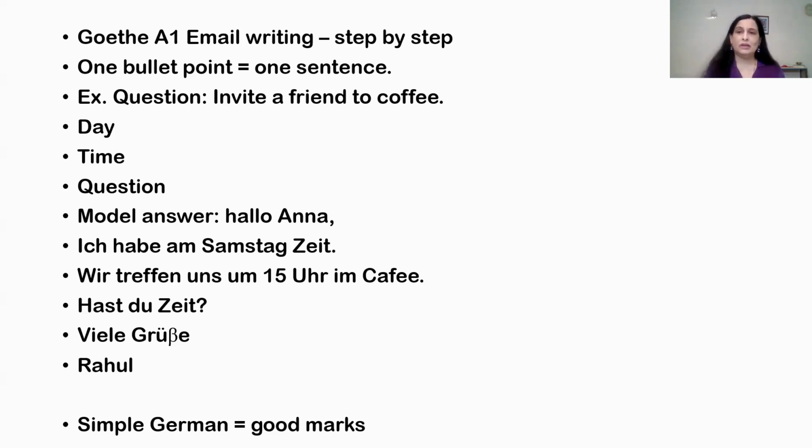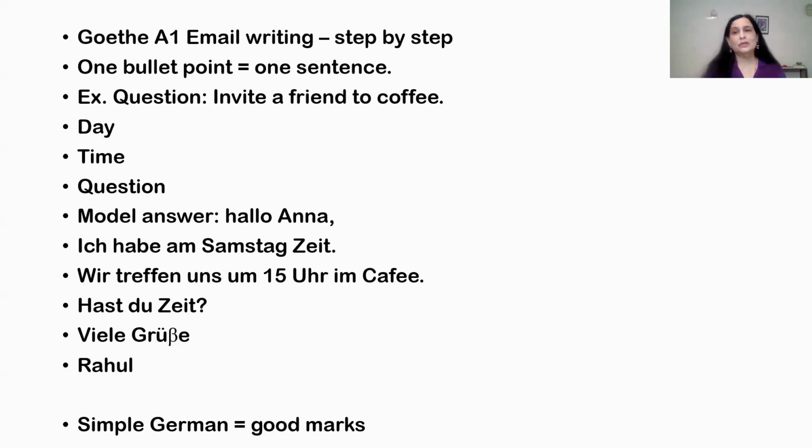This is very, very important. Don't miss it. Now here, see, don't add any extra information. And don't go for complicated sentences or complicated grammar, because here the examiner wants simple and clear sentences in writing, right?